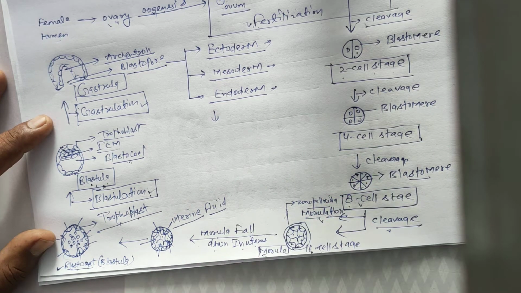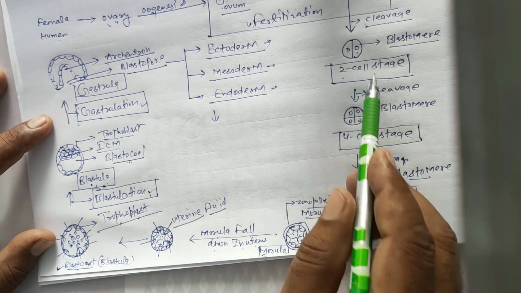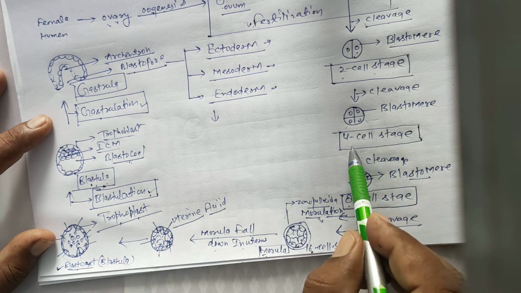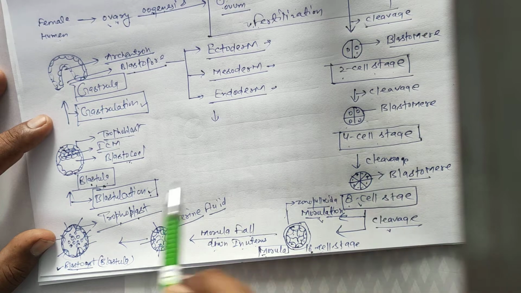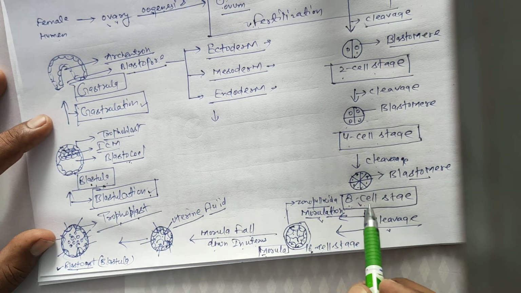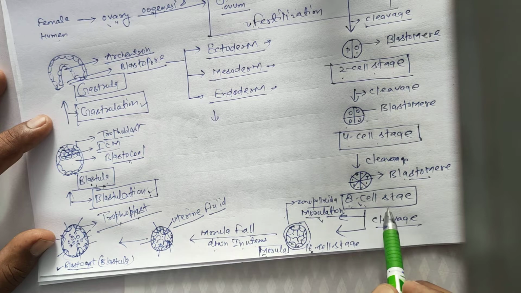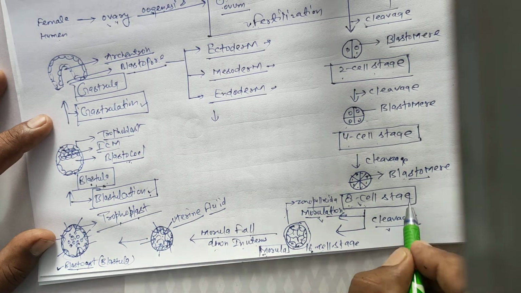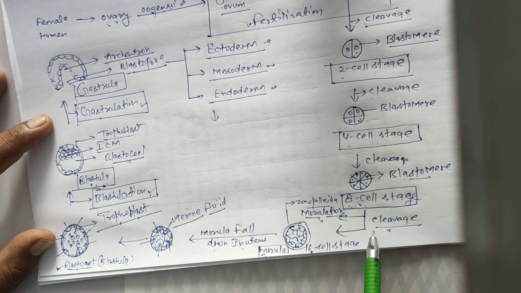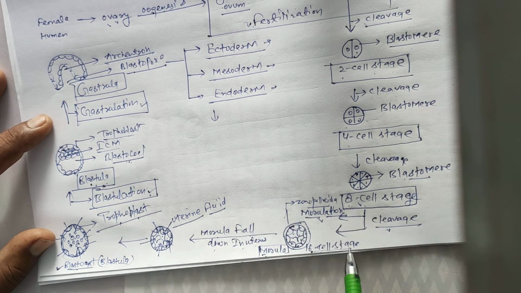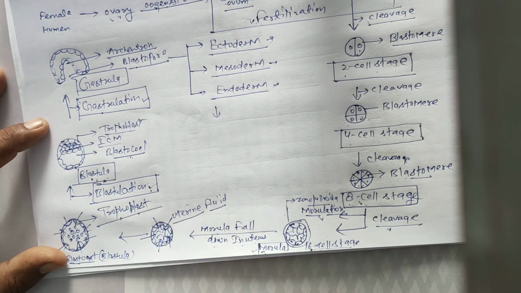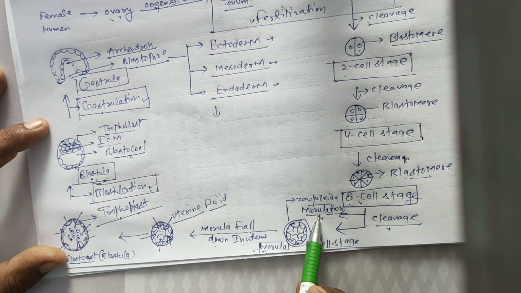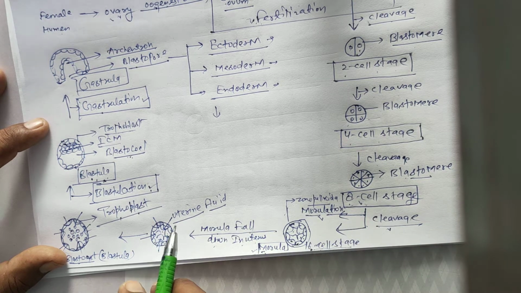Again cleavage is completed, and 2 blastomeres convert into 4 blastomeres. This stage is called the 4-cell stage. Again cleavage is completed, forming 8 blastomeres. This is the 8-cell stage. Again cleavage is completed, forming the 16-cell stage. It is a solid ball-like structure. This embryonic phase is the morula. Formation of morula is called morulation.